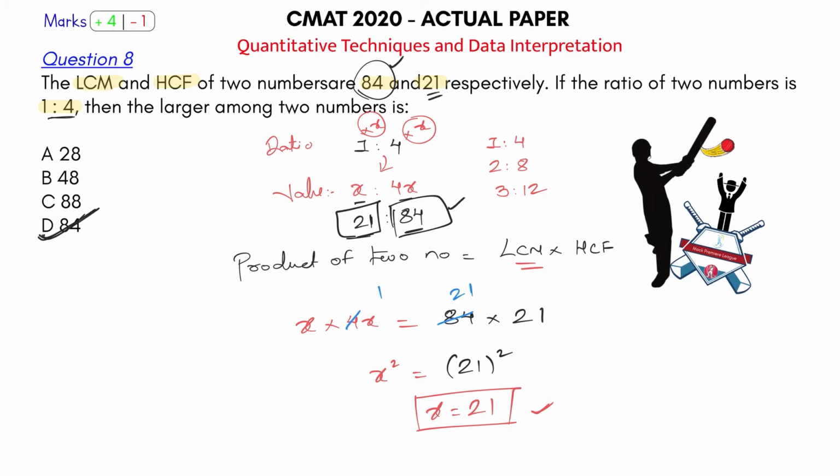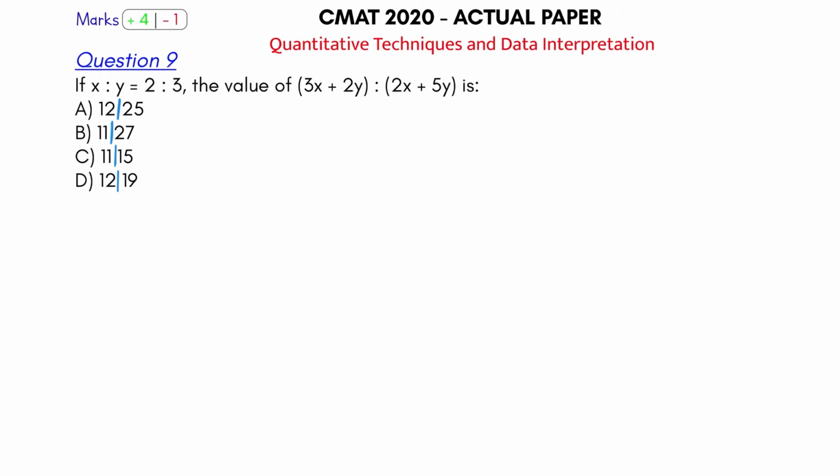Okay, that's how you get the two numbers. So a very simple problem. If you know the properties, this was again a full toss. Now we play our ball number 9, question number 9 for the quantitative aptitude section. Let's see what this question is saying.